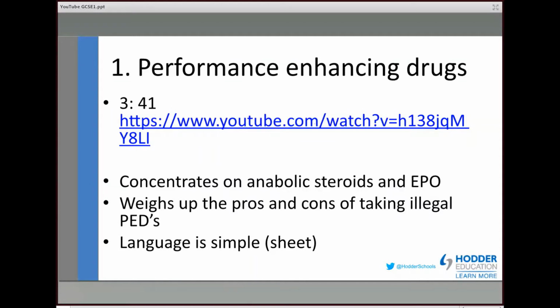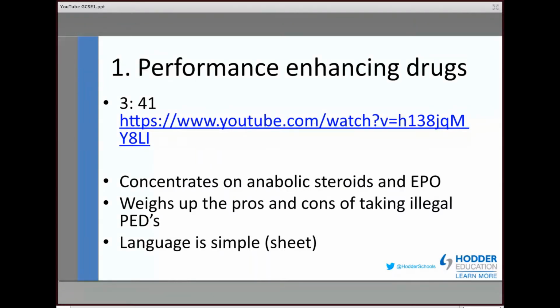And I hasten to add, it is absolutely fine for the students to call it EPO. They don't need its full difficult word, particularly to spell, of erythropoietin. It does weigh up the pros and the cons of taking illegal PEDs, which of course is part of the specification. So when weighing up the idea, is it really worth it? Why are they bothering to do it? Would people decide therefore not to do it?